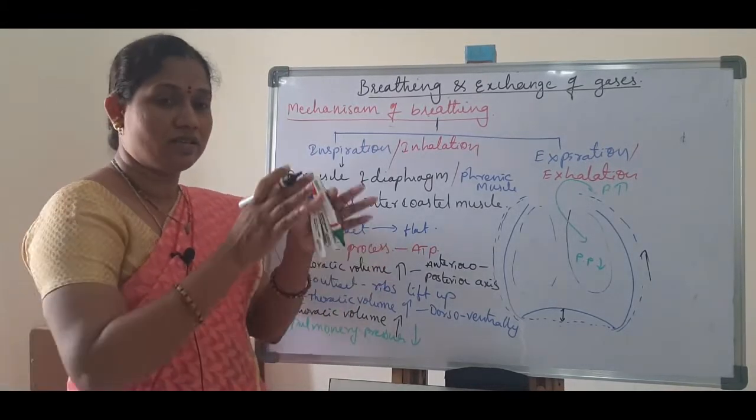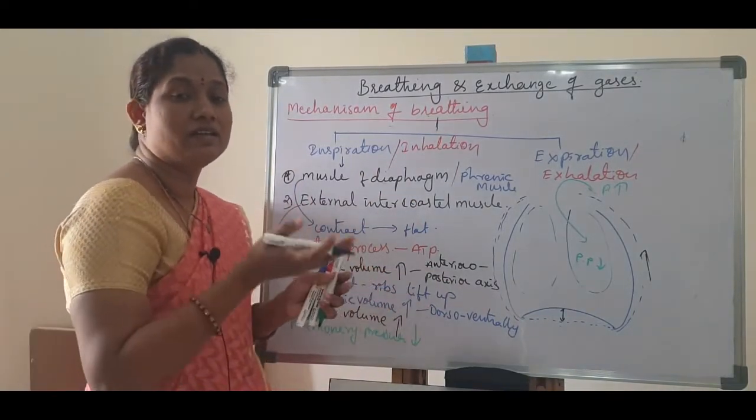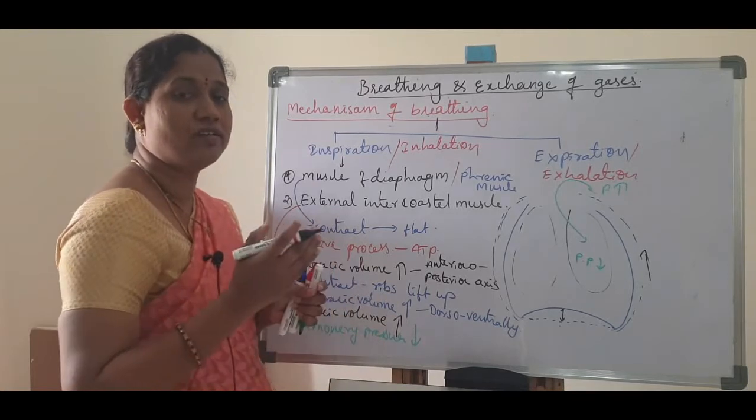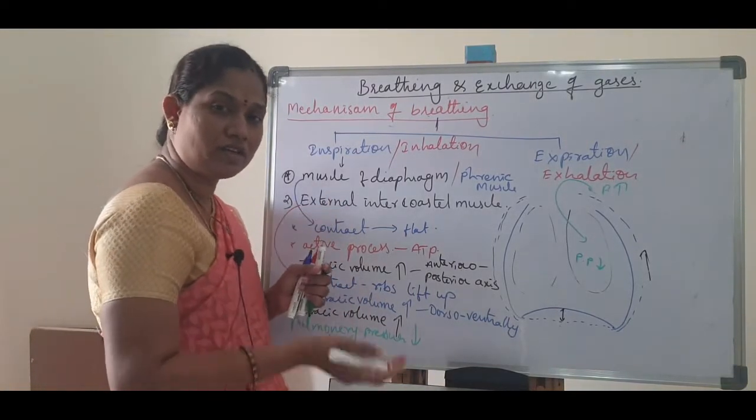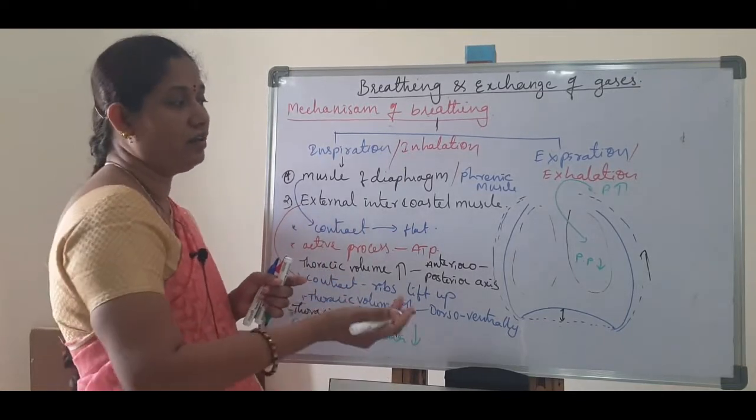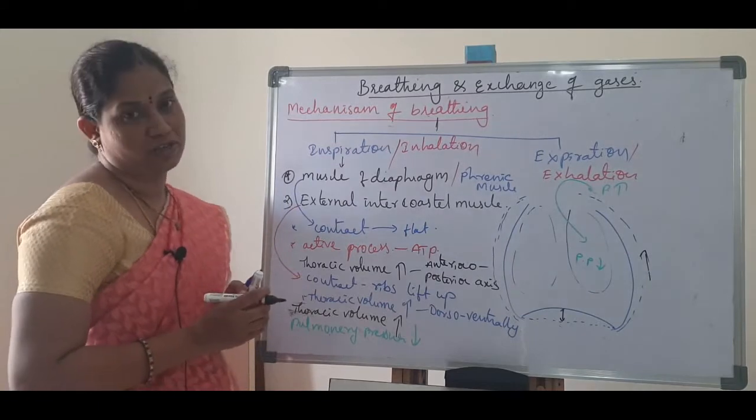So as a result, when the thoracic volume is increased, in the lungs the pulmonary pressure, the pressure in the lungs, is decreased. So as a result, air can move inside. This process is called inspiration.